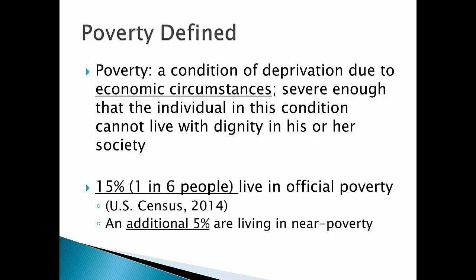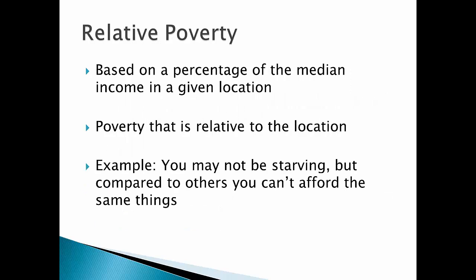The U.S. government defines what is considered official poverty, and according to their specific definition of poverty, 1 in 6 people in the United States lives in poverty. In addition to this, 5% of people are living in near poverty. So about 20% of our entire population in the U.S., that's 1 in 5 people, are near poverty.